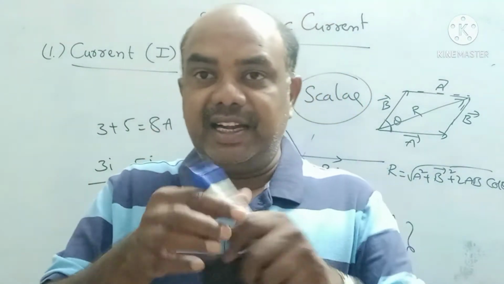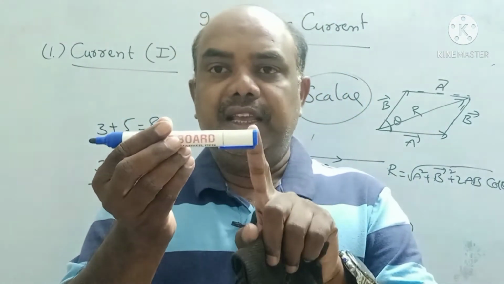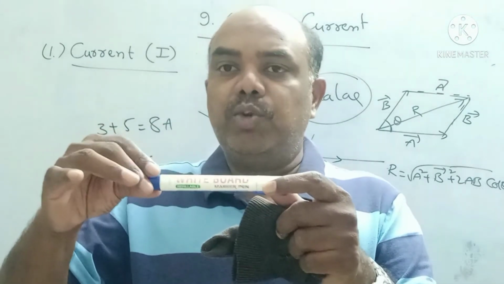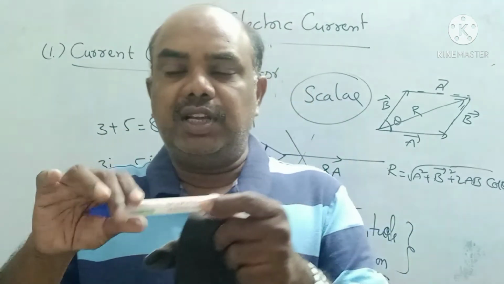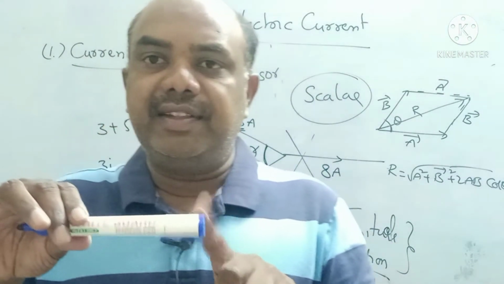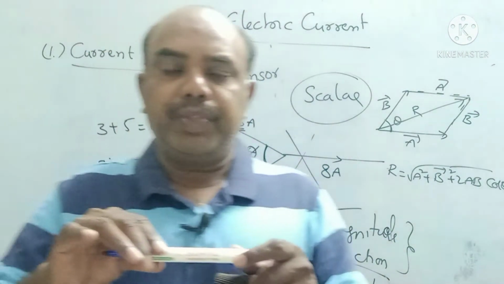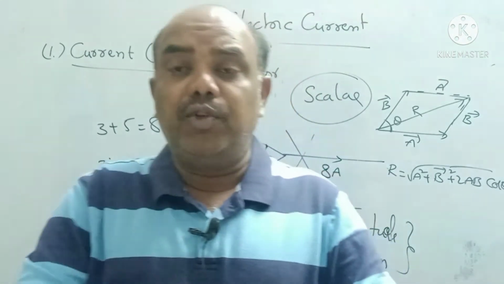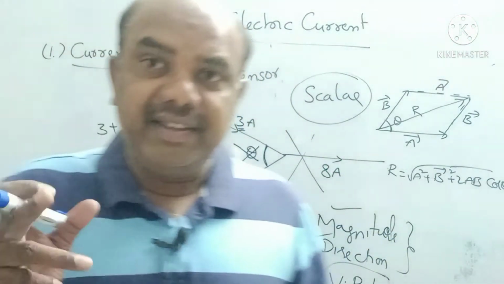Positive charge means, in a conductor, let us consider this is a conductor. Here a smaller number of electrons are present, here a larger number of electrons are present. Where more electrons are present, that is negative charge. Where fewer electrons are present is called positive charge. Understand, children? So charge is nothing but a flow of electrons. Current is a scalar quantity.